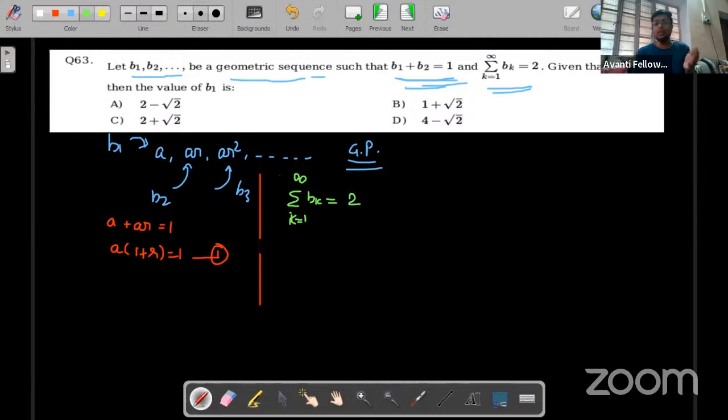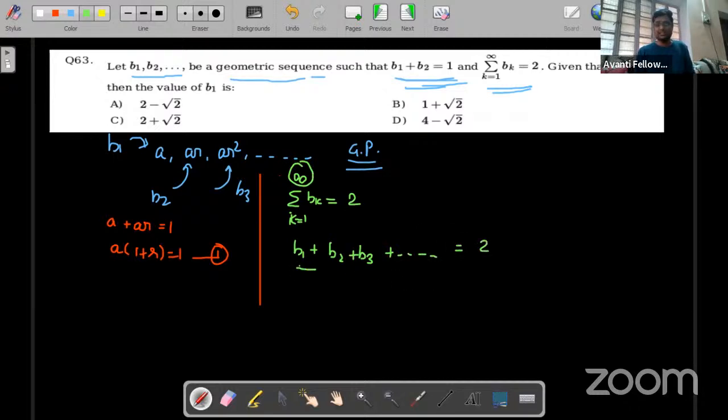Summation means we have to add. How can we add? By putting the values of k one by one. So if we start with k equals 1, we get b1, then plus, then put k equals 2, so b2, then b3, and so on, till infinity. Infinite means we put dot dot dot, and this sum is 2.